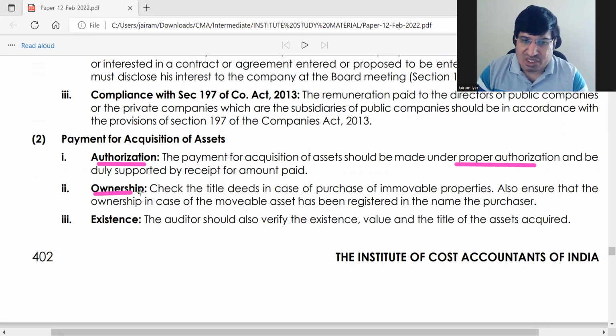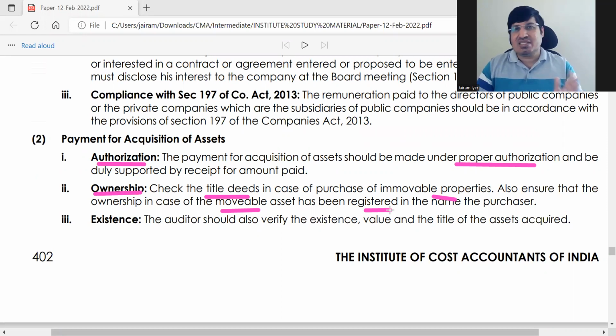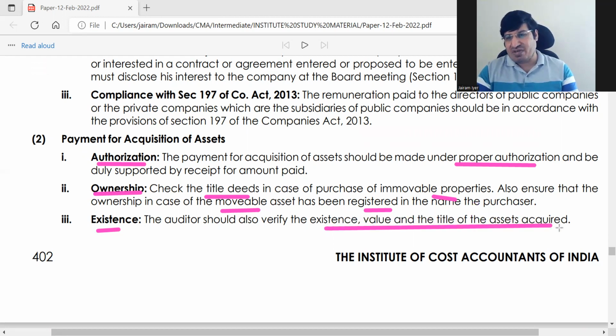And then check ownership, whether there are proper title deeds for immovable properties, and if it is a movable asset, then has the asset been registered in the name of the company or whichever entity the purchaser is. Just make sure that ownership name has been transferred. First is authorization, second is ownership, third is existence. Although the balance sheet is showing that asset, is that asset present? So you will have to check existence, value, and title of assets.